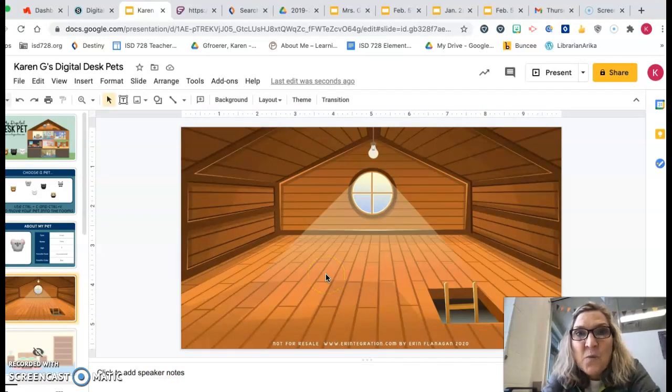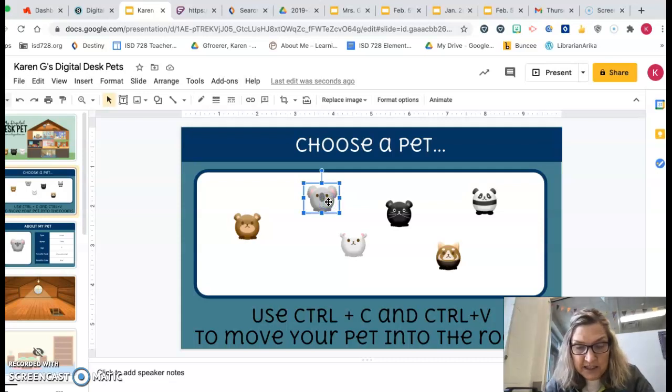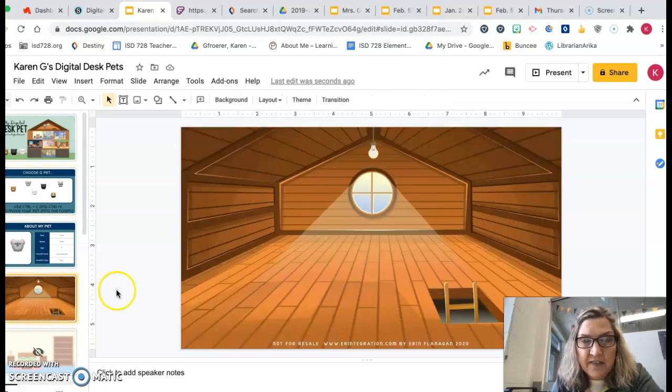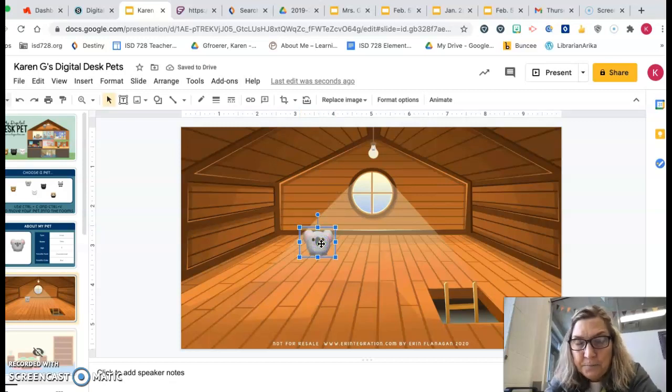And this is the last one for today. So here's what's pretty fun. We have that Control C, which is copy, and then Control V, which is paste. We've practiced that. Now you're going to put your pet in this room. So I need to go back to this one and I'm going to do Control C. Then I'm going to toggle over on this side and I'm going to click on that slide and then I'm going to do Control V for paste.